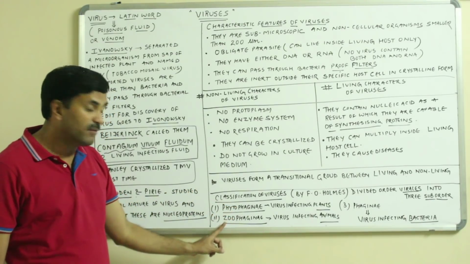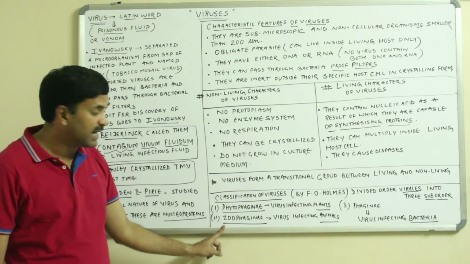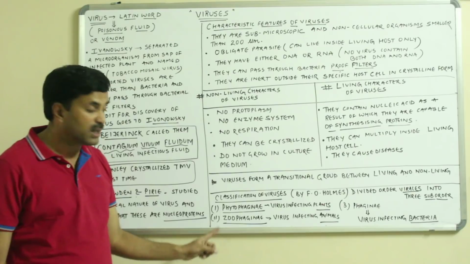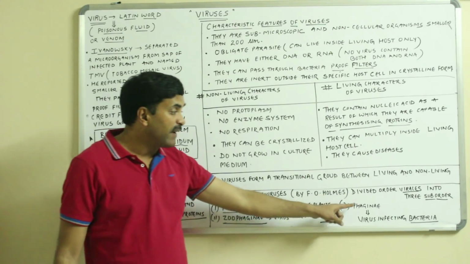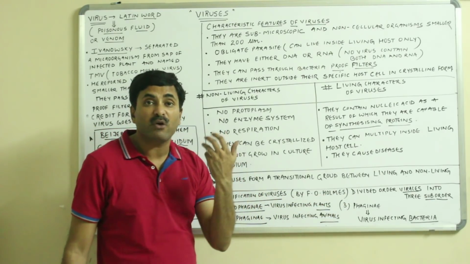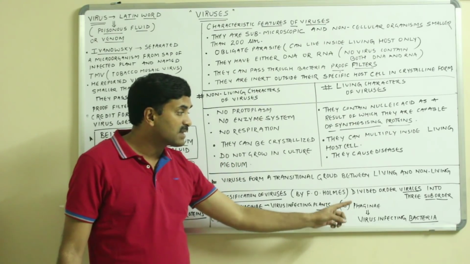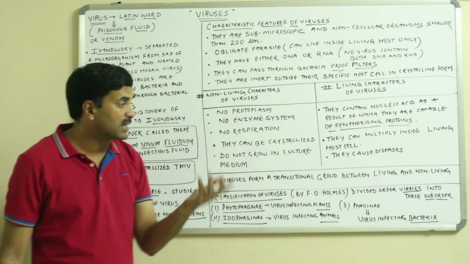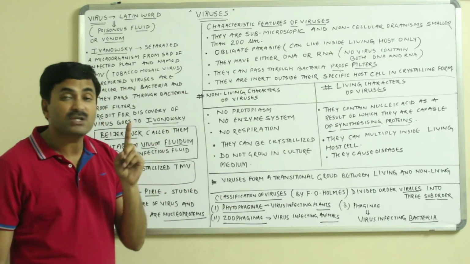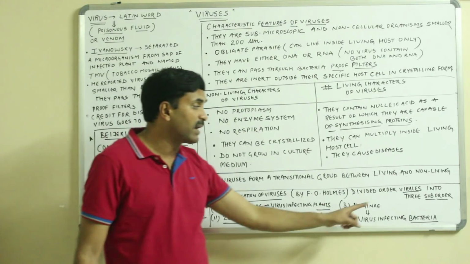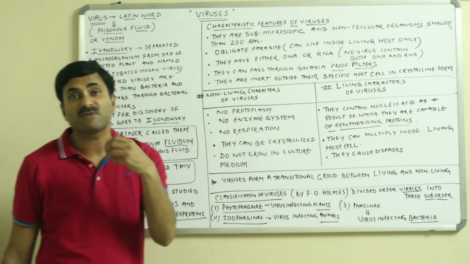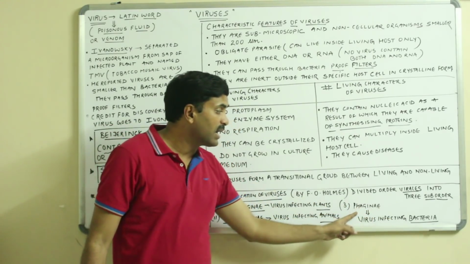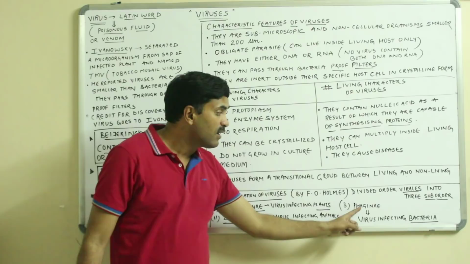Now, Zoophagini: we know very well that the word Zoo comes from animals. So viruses which infect animals are included in the suborder Zoophagini. And the word Phagini is used for bacteriophages, the viruses which infect bacteria. We know very well that viruses which infect bacteria are called bacteriophages. So viruses infecting bacteria are included in the suborder known as Phagini.